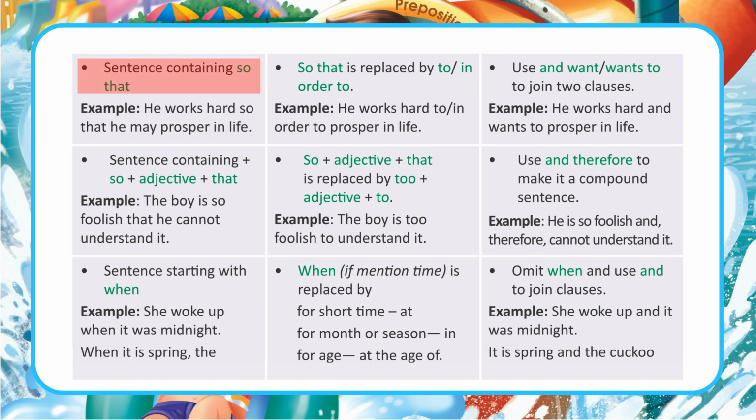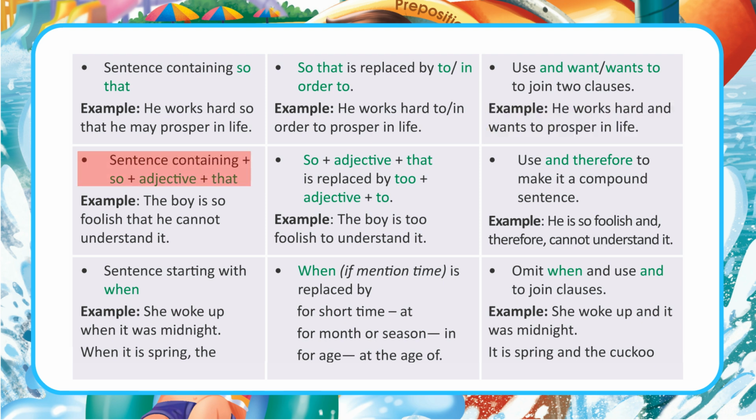Sentence containing so that. So that is replaced by to or in order to. Use "and want" or "and wants" to join two clauses. Example: He works hard so that he may prosper in life. Example: He works hard to, or in order to, prosper in life. Example: He works hard and wants to prosper in life.